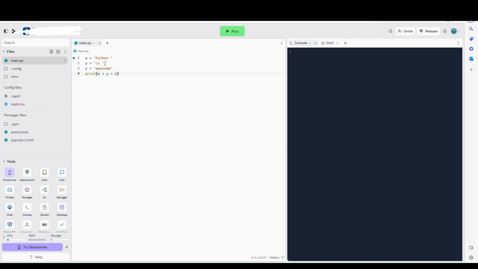You can also use the plus operator to output multiple variables. Notice the space character after Python and is. Without them, the result would be Pythonisawesome.